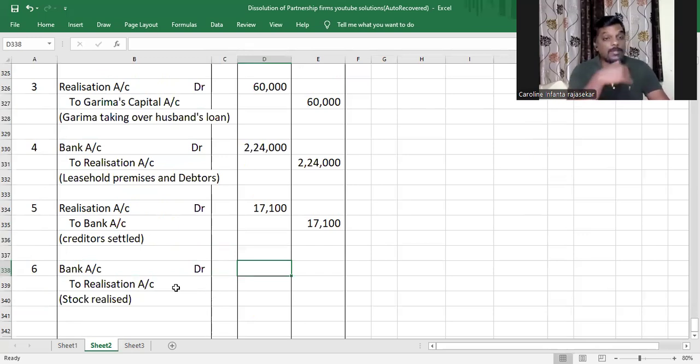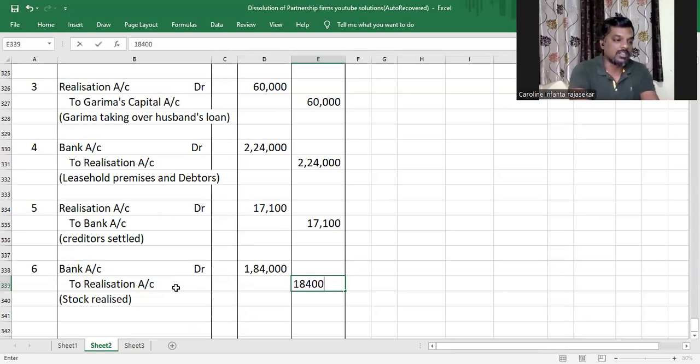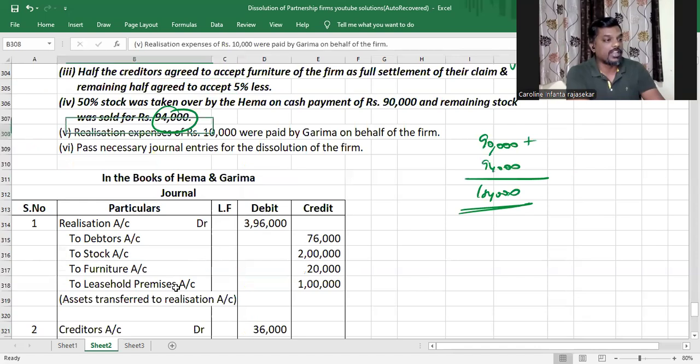If it is not mentioned that cash was paid and if Hema had taken over the stock, I would have written Hema's capital to realization for that 90,000. But it is mentioned in the question that she made cash payment of 90,000. Understood or not, my dear children? So 1,84,000. That is 90,000 paid by Hema and the 94,000, the remaining stock realized.